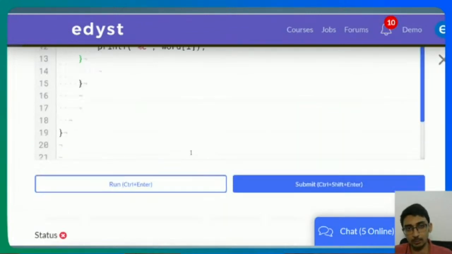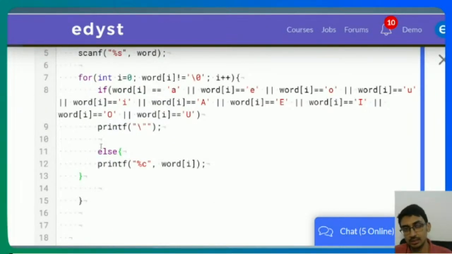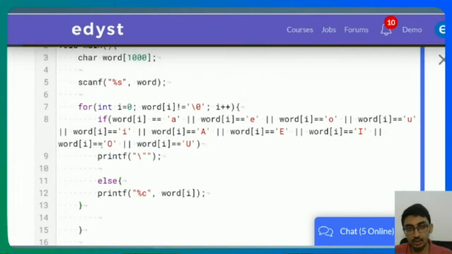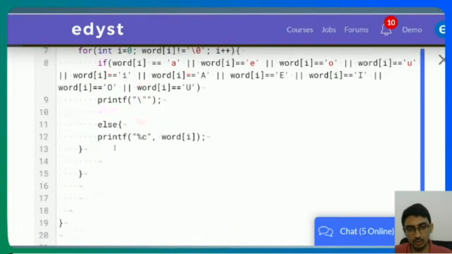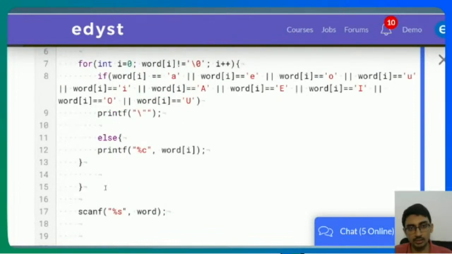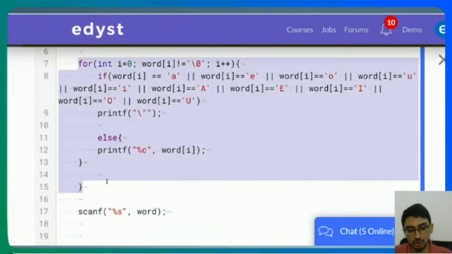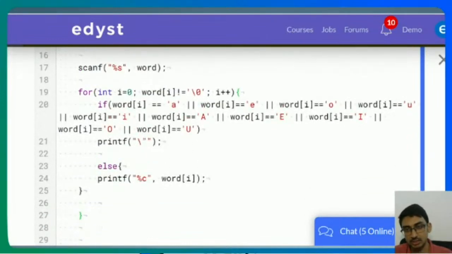But here I had to write a much bigger condition because I can't just use in. There's no in keyword in C. Now let me again take input for word 2. This time, what do I need to do? I need to make sure that every consonant is replaced by an asterisk. So I have to take the consonant and replace it with an asterisk. How would that work out? Well, if I look at a consonant, I know that it's none of these.